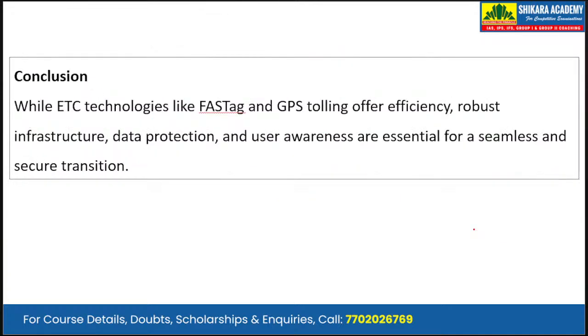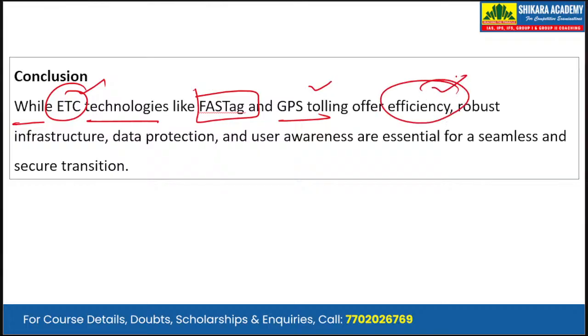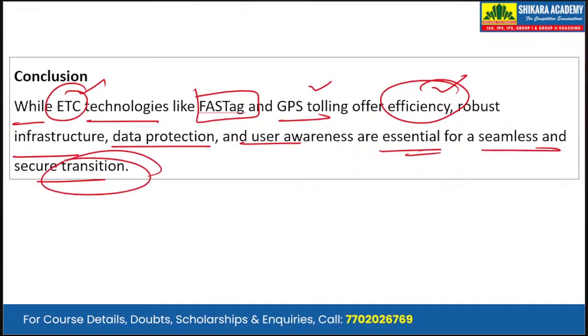Now, in conclusion, we have to provide a forward looking answer. We say that while electronic toll collection technologies like the FASTag and GPS tolling offer efficiency, no doubt, for a seamless and effective transition, we need robust infrastructure, data protection, as well as user awareness.